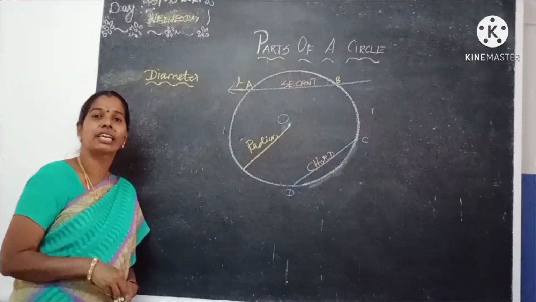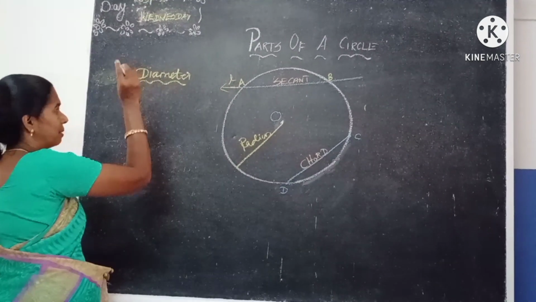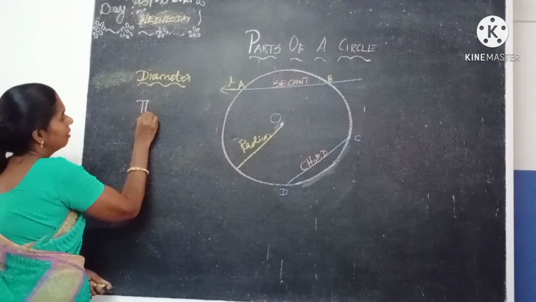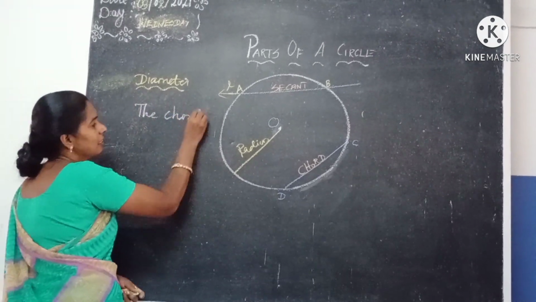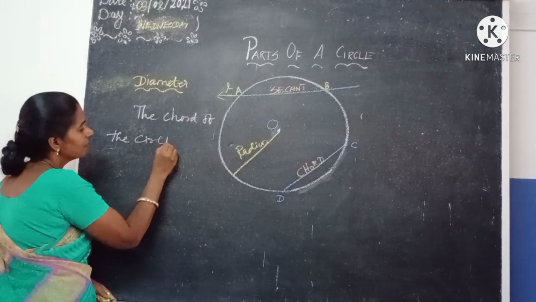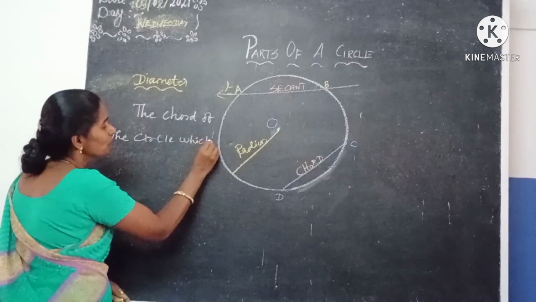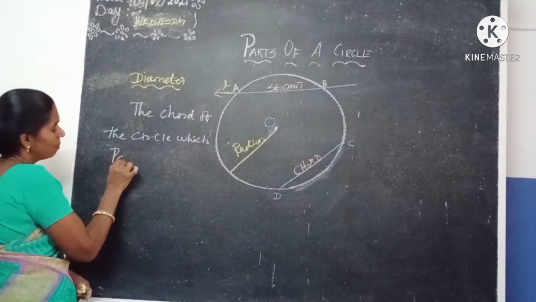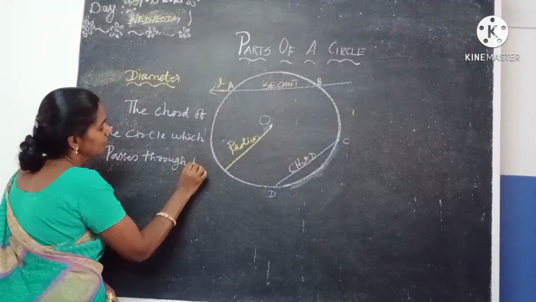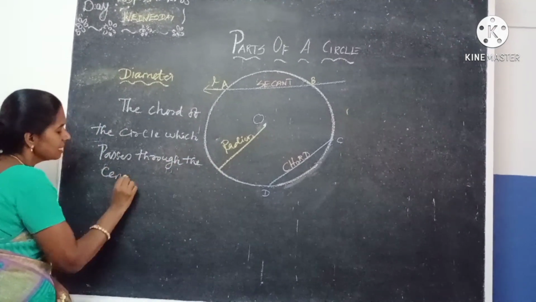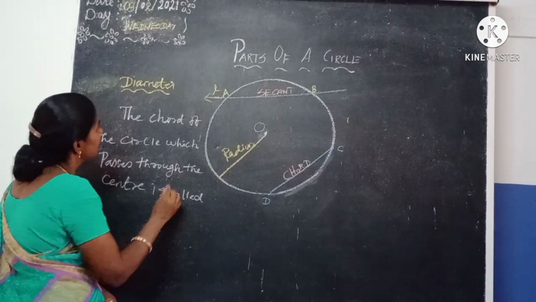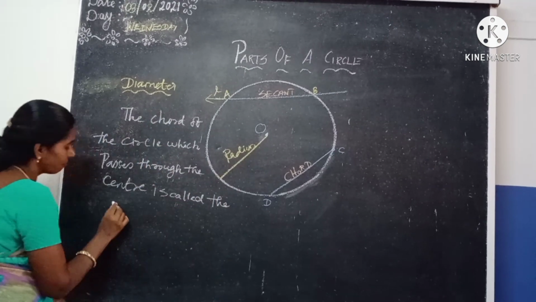Okay. Next topic is diameter. What does diameter mean? That is the chord of the circle which passes through the center. The chord of the circle which passes through the center is called the diameter of the circle.